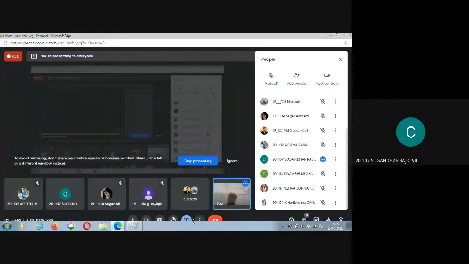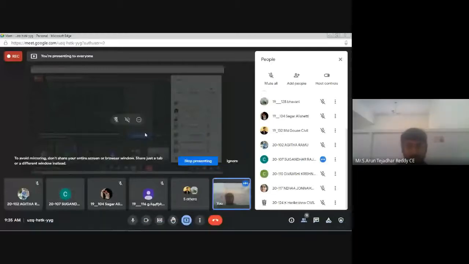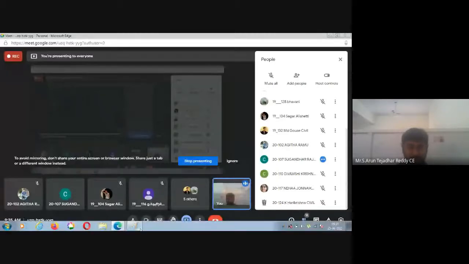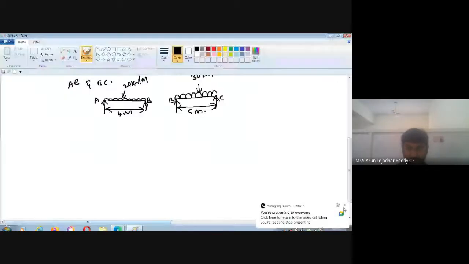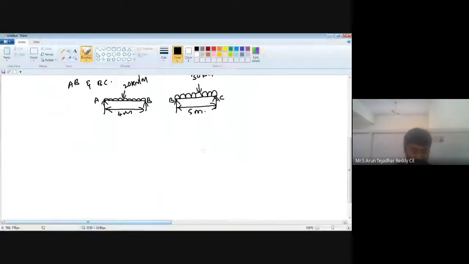First, draw the free bending moment diagram, sir. First step. Yes. So here the first step is draw the free bending moment diagram based on the given loads. Yes, I'll draw here, once all of you observe. And next 110 Vamsi Krishna, be ready for second step. I'll ask later, but be ready. So here your friend said the first step is draw the free bending moment diagram.